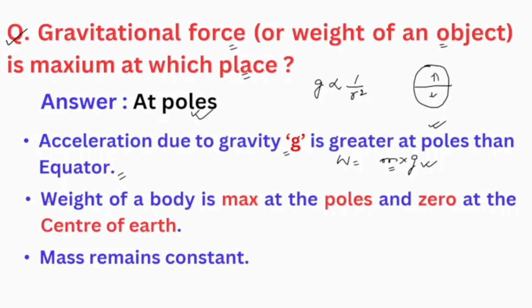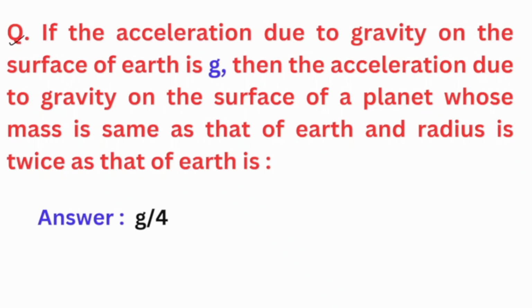Okay. Next point is weight of a body is max at the poles. We just understood this, and 0 at the center of the earth, and mass remains constant. I hope you understood. Let's move on to next question. Next is if the acceleration due to gravity on the surface of earth is g, then the acceleration due to gravity on the surface of a planet whose mass is same as that of earth and radius is twice as that of earth is, answer is g by 4. Let's learn how to calculate it.